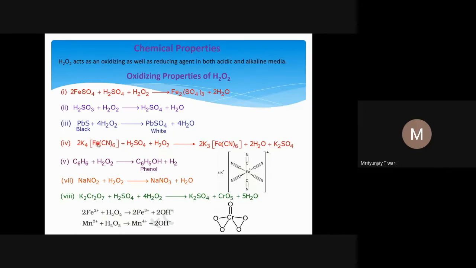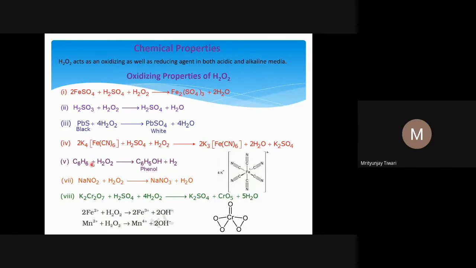So ferrocyanide is oxidized into ferricyanide by H2O2. And why not by H2SO4? Because we know the hydrogen oxidation number is still +1, sulfur is still the same, oxygen is still the same. The only element whose oxidation number has changed is iron. And that is why we are talking about the oxidation of only iron here.